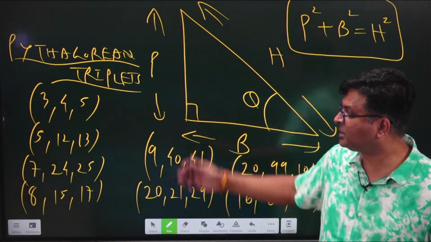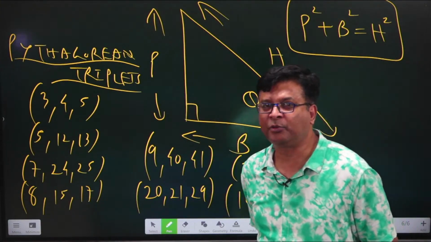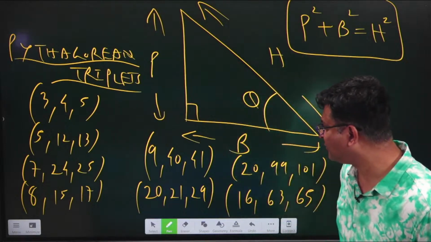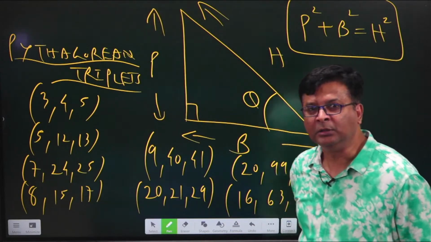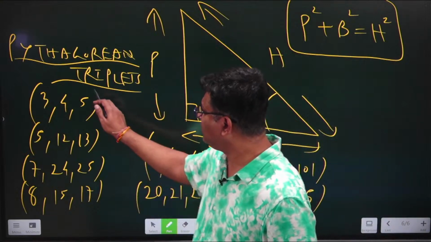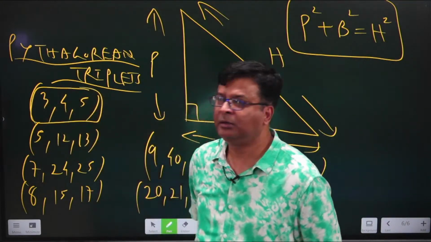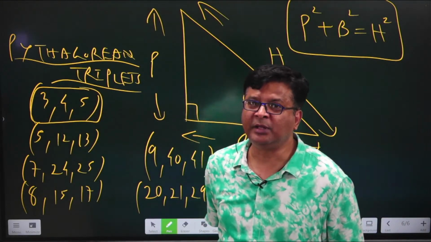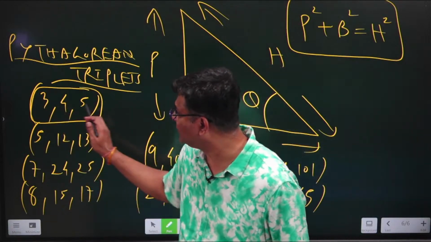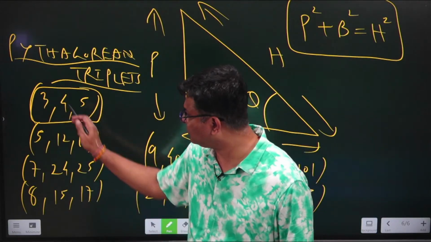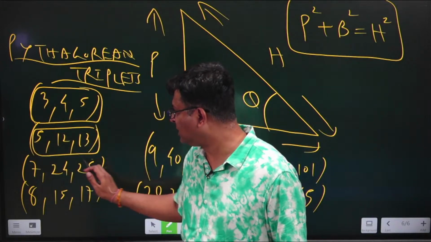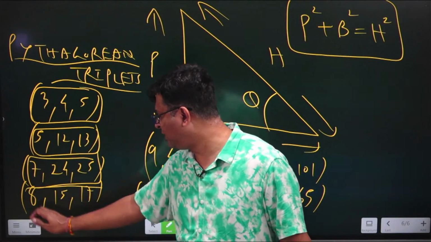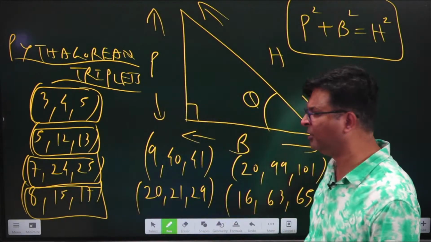So Pythagorean triplets, when we are discussing, we have to see that all these sides which I have written right now, in each one of them you will find that common factor is 1. There is no other number which will cancel these three values, whether it is 3, 4, 5, 5, 12, 13, 7, 24, 25, 8, 15, 17 or any one of them.